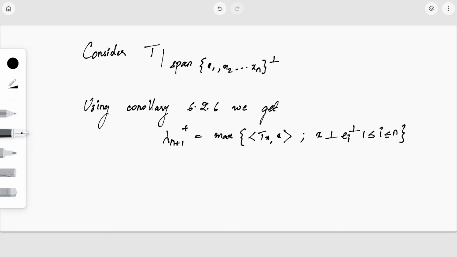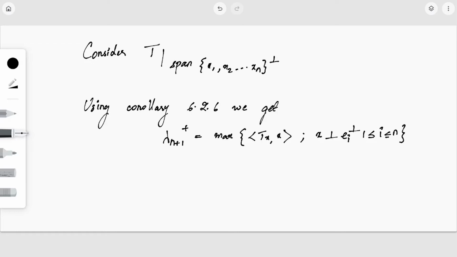So we are given an operator T and we are restricting it to the span of x1, x2, etc., xn orthogonal. Then corresponding to this there exist some eigenvalues, and by the corollary the largest eigenvalue will be the maximum value. So it is the maximum of the inner product Txx, where x is perpendicular to ei.